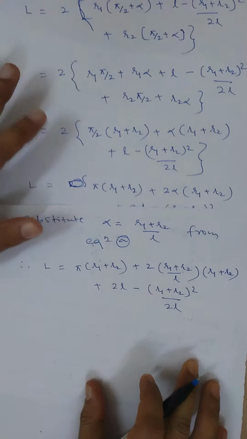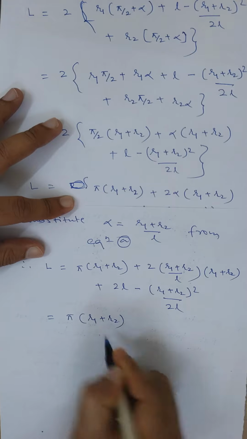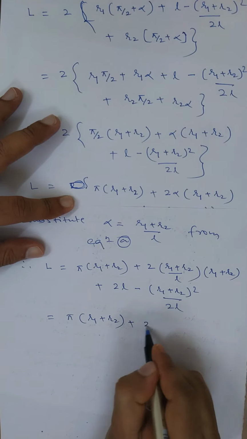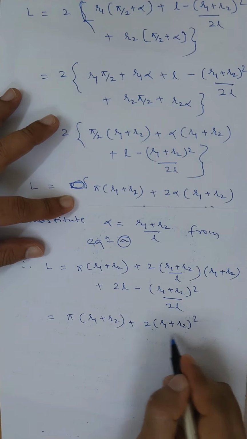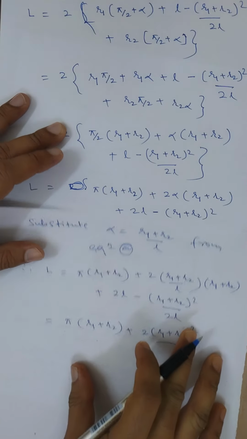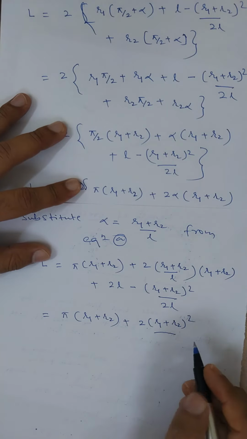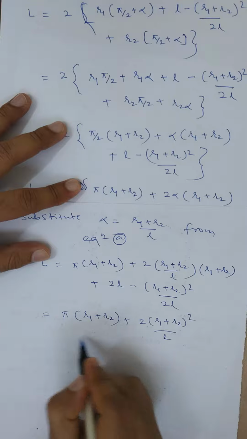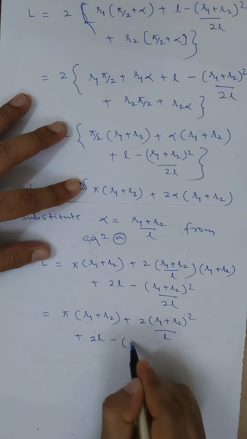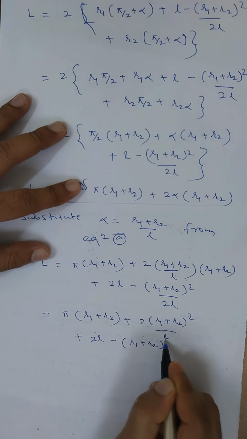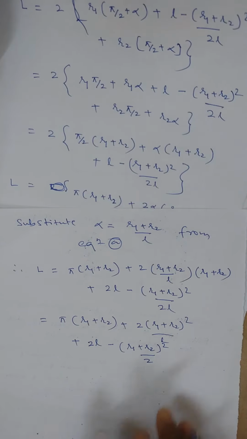Simplify. This will be equal to pi into (R1 plus R2) plus 2 into (R1 plus R2) whole square divided by L plus 2L minus (R1 plus R2) whole square divided by 2L.